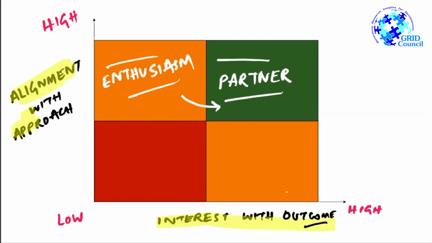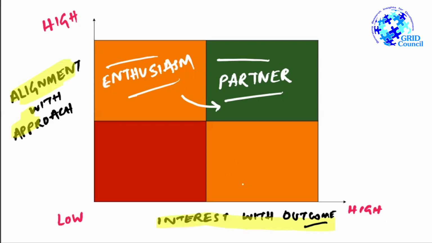Coming back to our example, people who are interested in the pandemic coming to an end, but they're not okay with wearing masks. This is a category that can resist. So since they are not buying the approach, they will resist the approach most likely. Why would they resist the approach? They would resist the approach because of two reasons.